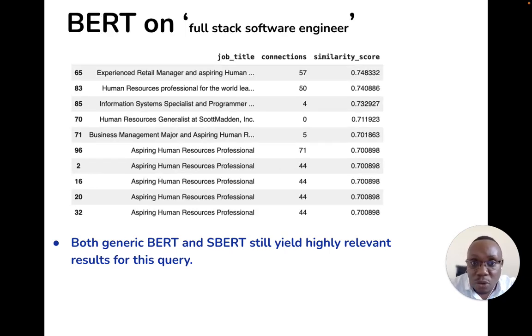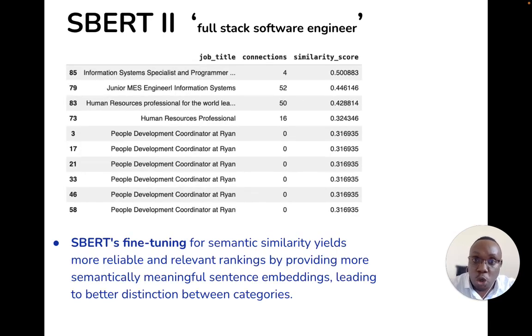We tested BERT on the search term, full stack software engineer, and the scores were from 0.7 to 0.74, as shown here, with candidate number 65 being the best. So here we see that BERT generated some of the results from this full stack search, but remember we had very little information about this. Let's see what SBERT showed. Wow, SBERT actually dropped the rankings. SBERT was able to say, you know what, terms like human resource professional have very little connection to the term full stack software engineer. So SBERT again shows its power in understanding context, especially within sentences.